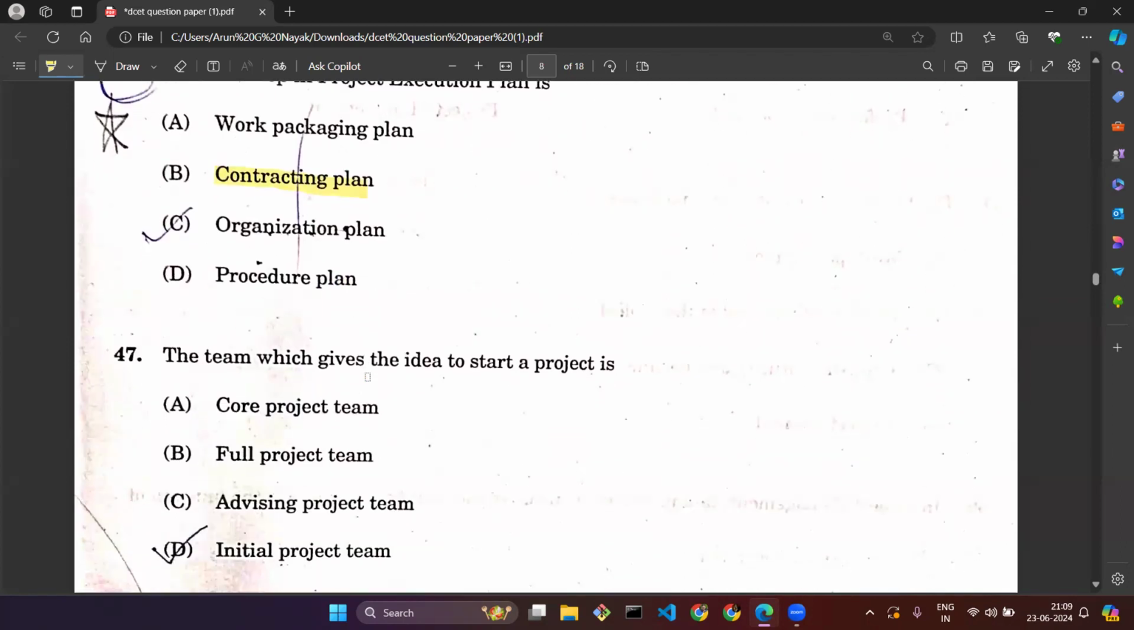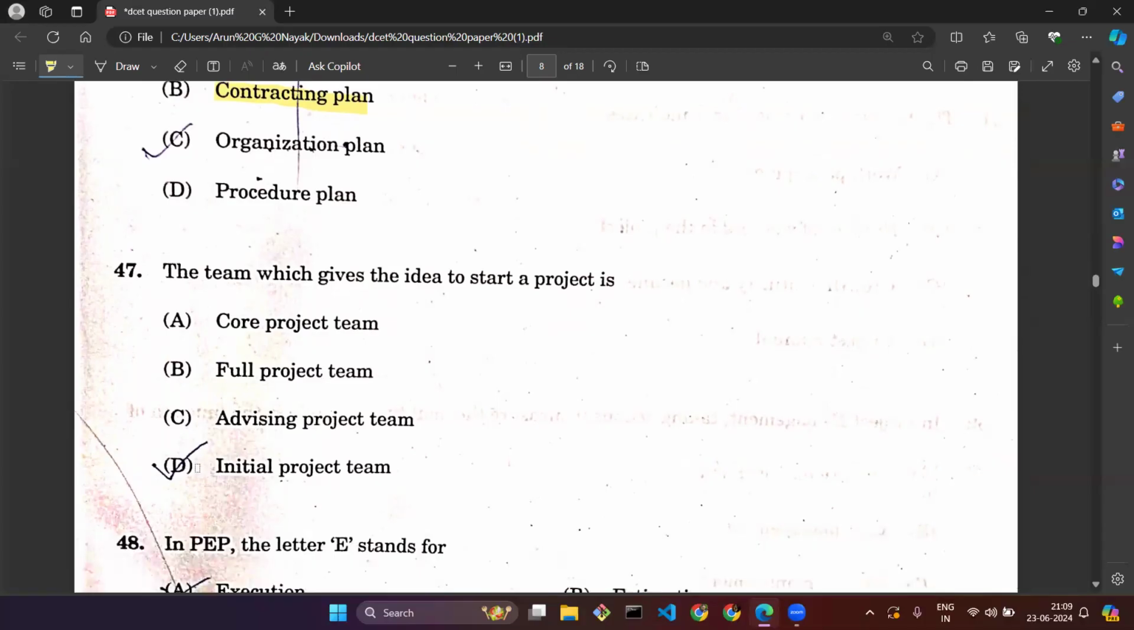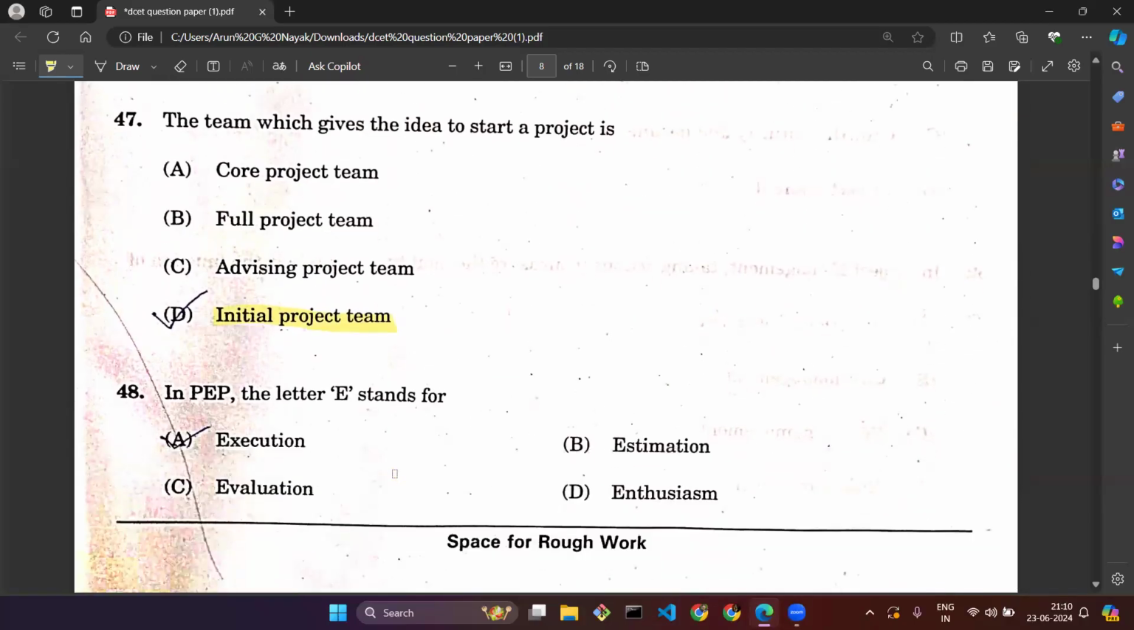Question number 47. The team which gives the idea to start a project. What is that team we call? Whether it is the core team, advising team, initial project team, or full project team. What are they asking? The initial project team that we have is responsible for giving the idea to start a project. The first team that we form is the initial project team, and that is responsible for giving the idea to start the project.